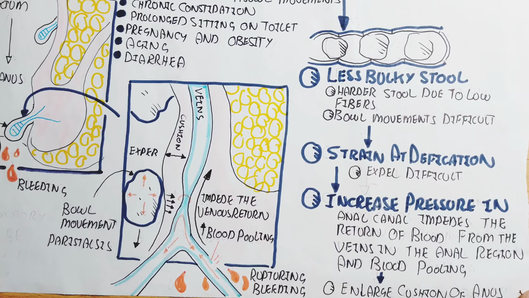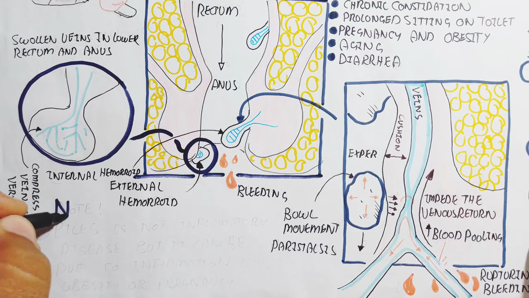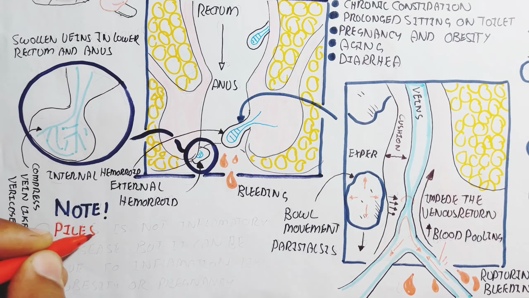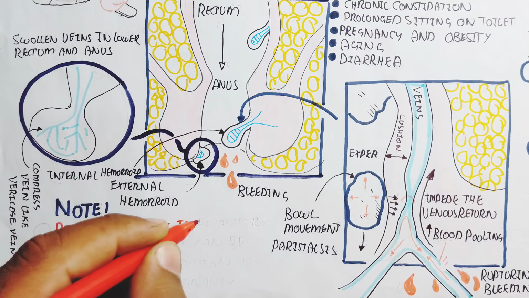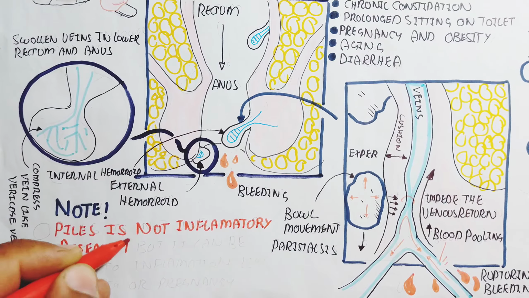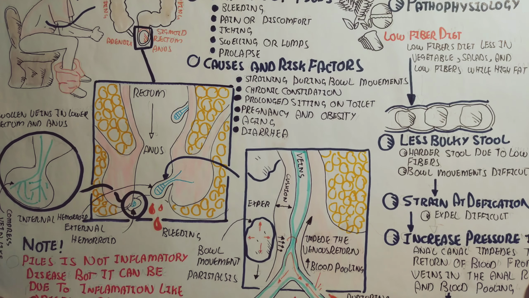The cushion of the anus enlarges due to the increased pressure. Our body adapts by enlarging the cushion, but this requires more blood vessels, so angiogenesis occurs secondarily. Note the important thing: piles are not an inflammatory disease, but they can be associated with inflammation, like in obesity or pregnancy and other conditions. I hope this makes sense.